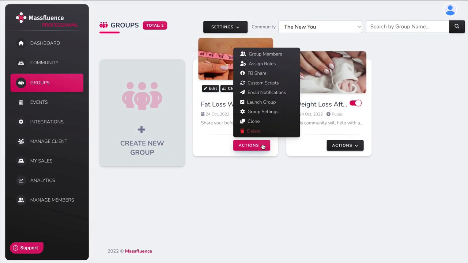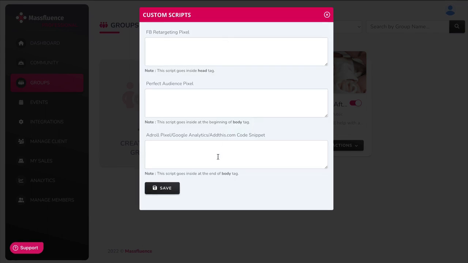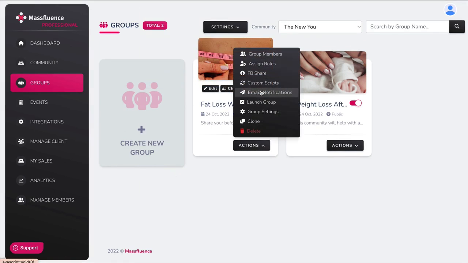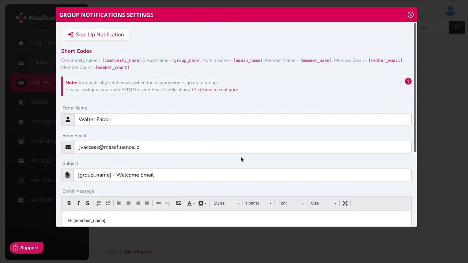And then down here in actions, you can see who all your group members are. You can assign roles to some members. So if you need help moderating the comments, you can assign someone to do that. You can share anything to Facebook. Custom scripts is a little more advanced if you wanted to add retargeting pixels, that type of thing. You can do that here. Email notifications. This particular welcome email is already made up for you and you can certainly change it.